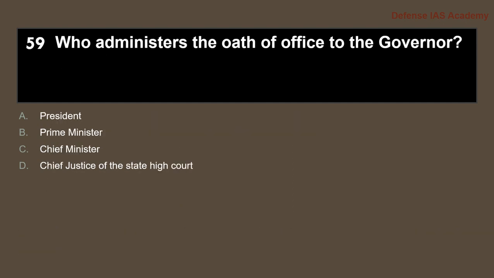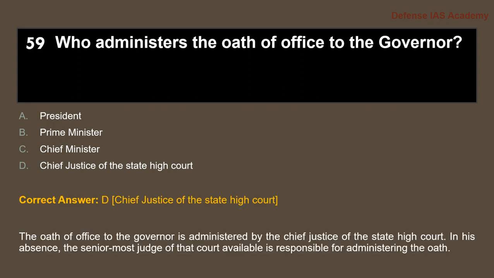Next, who administers the oath of office to the governor? Answer to the question is Chief Justice of the State High Court. The oath of the office to the governor is administered by the Chief Justice of the State High Court. In his absence, the senior most judge of the court available is responsible for administering the oath.